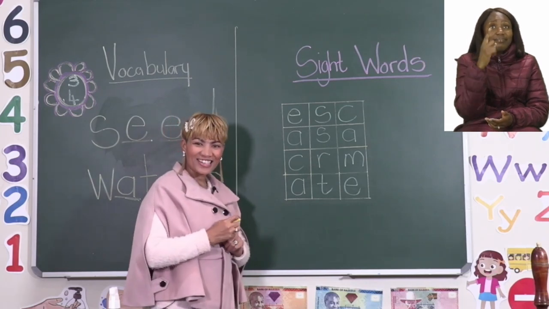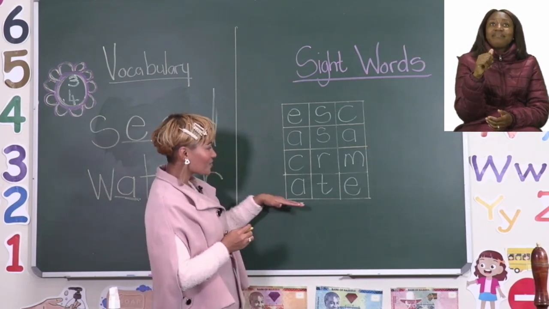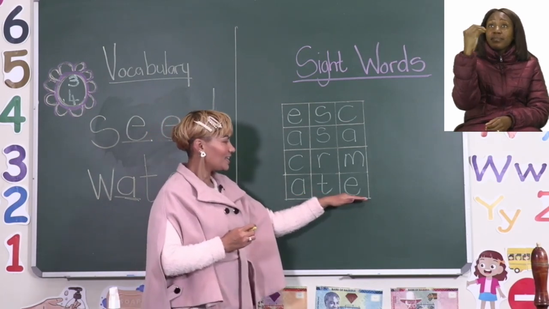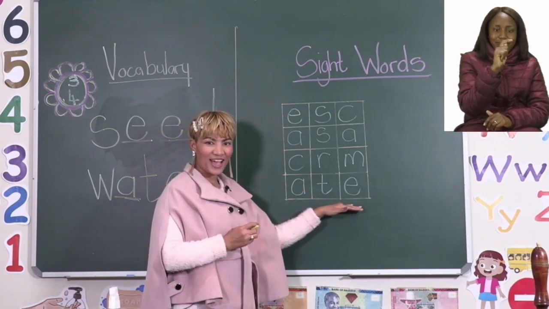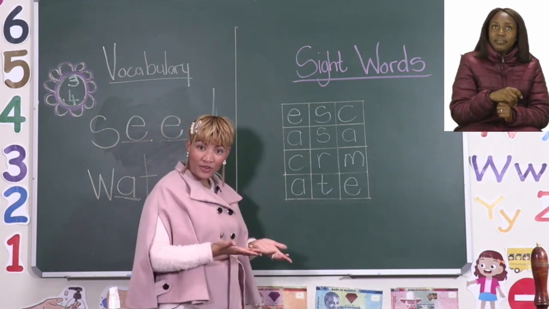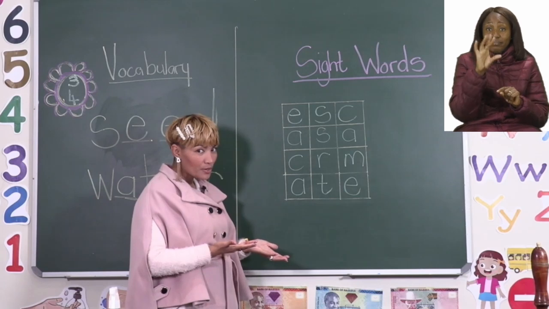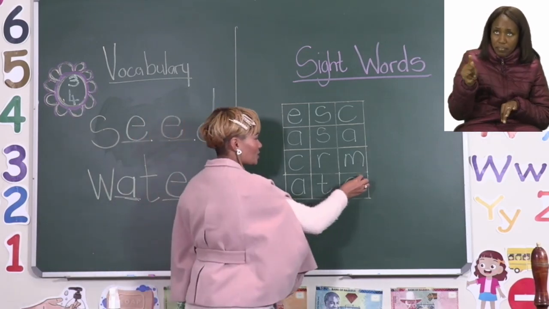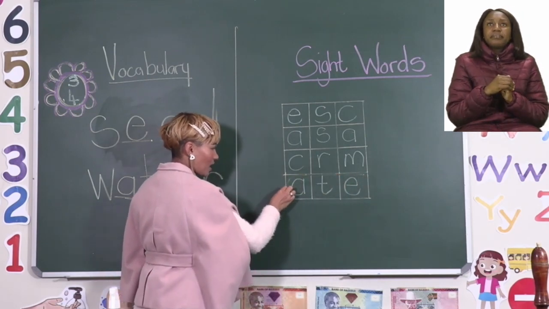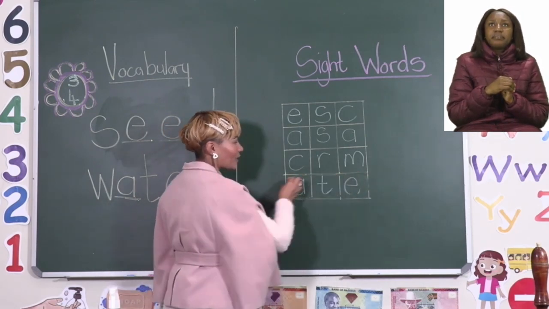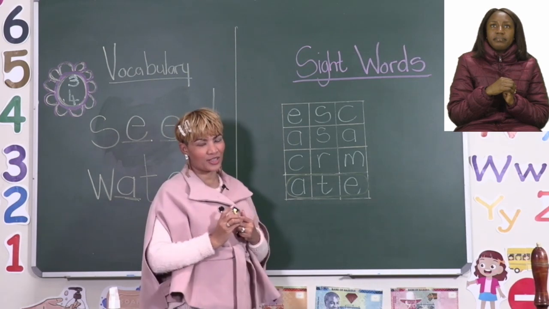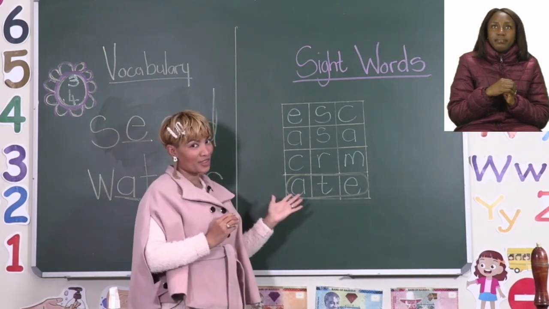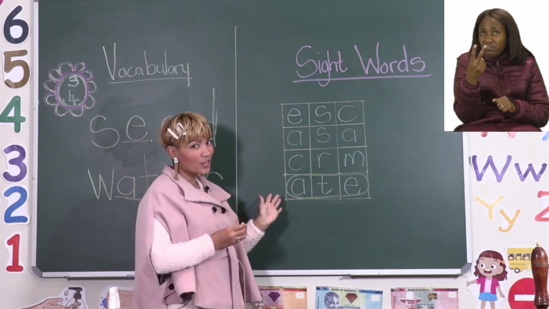That's right, grade 3s. We have the word ate. A-T-E. Ate. Okay, so now that we found the word, what are we supposed to do next? Excellent. We have to circle it. So now we're going to go ahead and we are going to circle the first word that we found. Can you maybe see another word here that we have to circle?